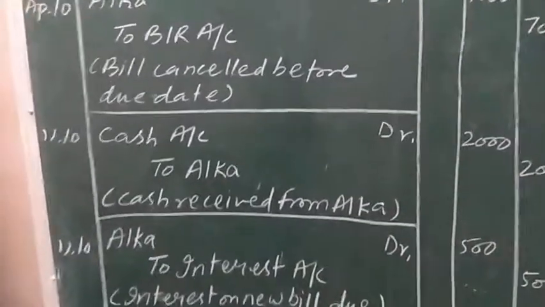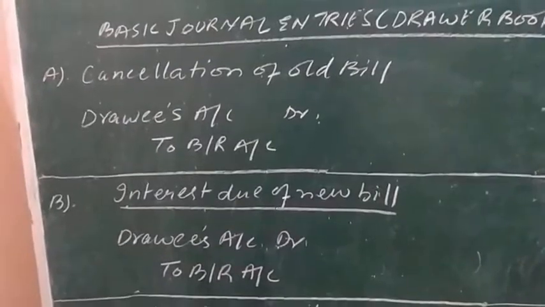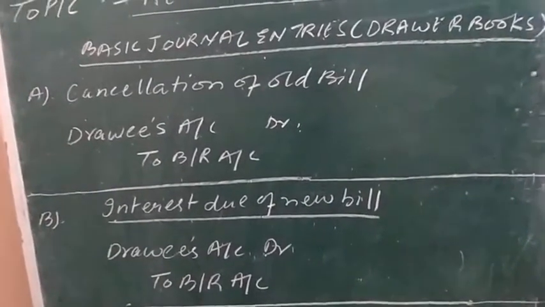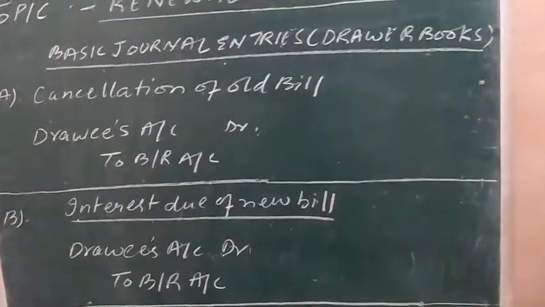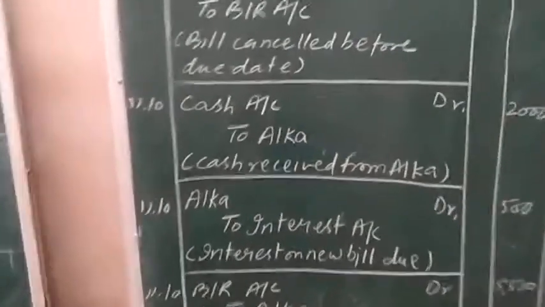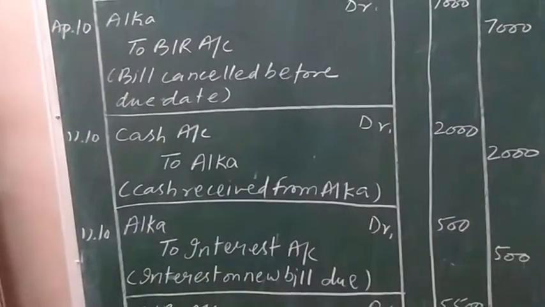The journal entry to be passed for interest due on the new bill is drawee's account debit to bill receivable. The drawee here is Alka. Alka debit to bill receivable will be the journal entry to be passed for interest due.